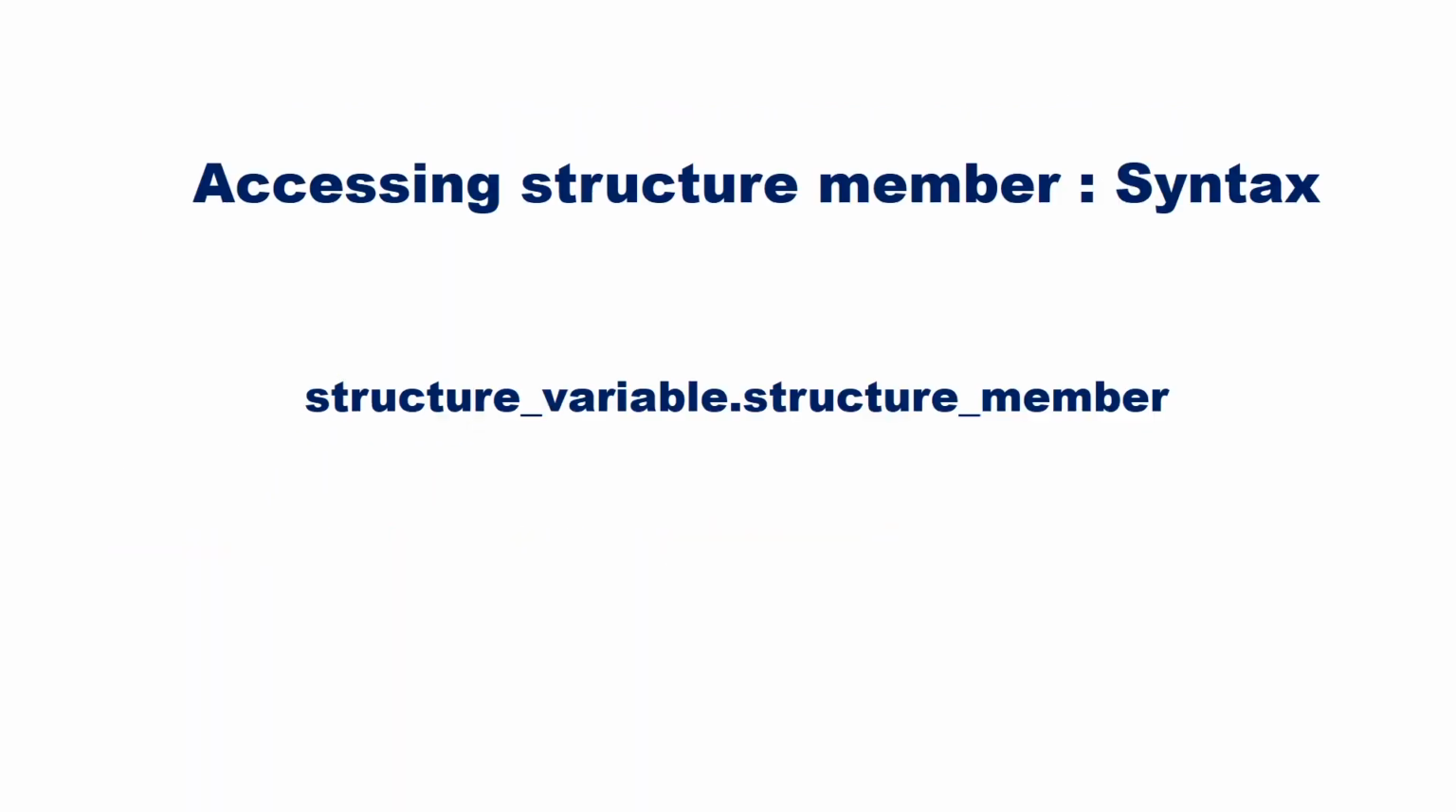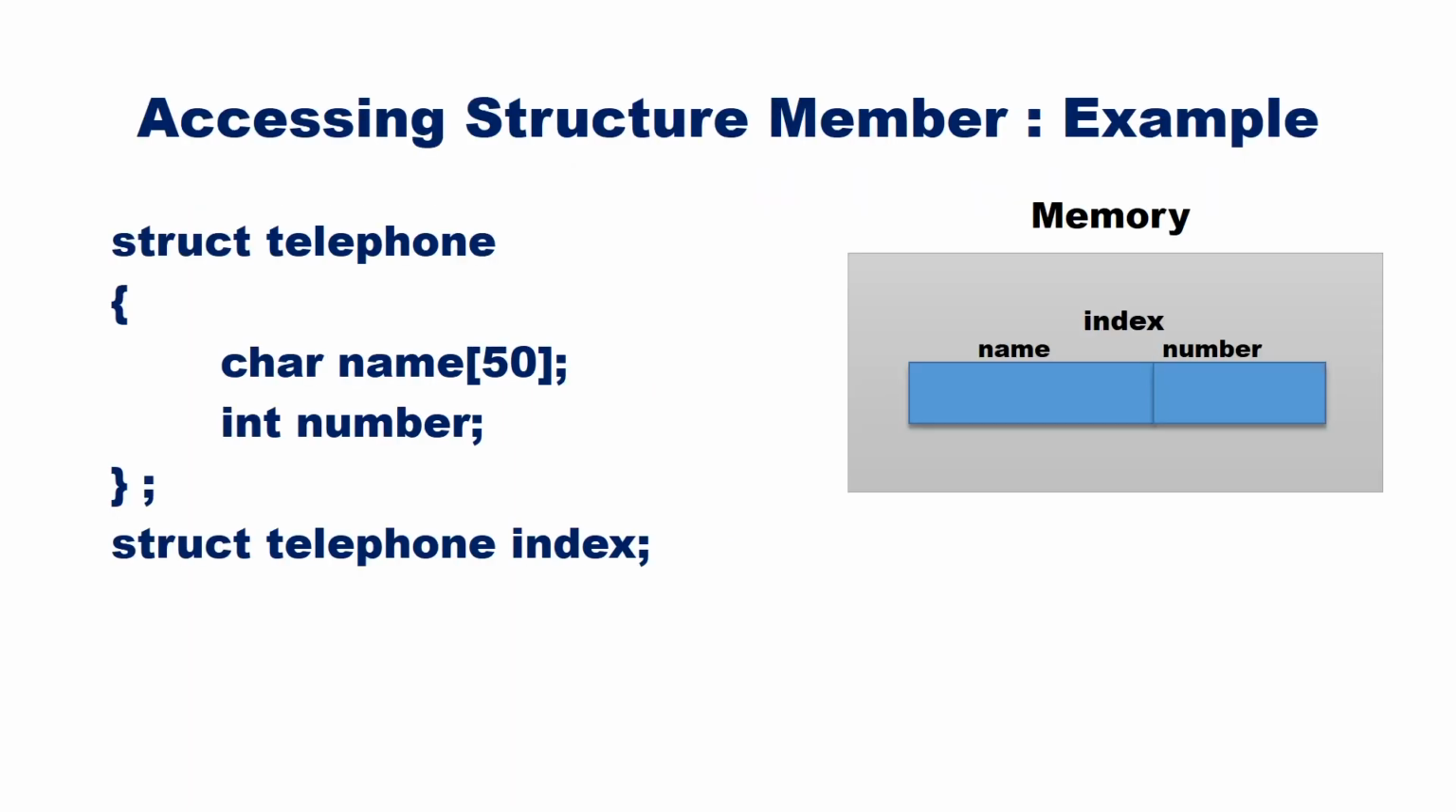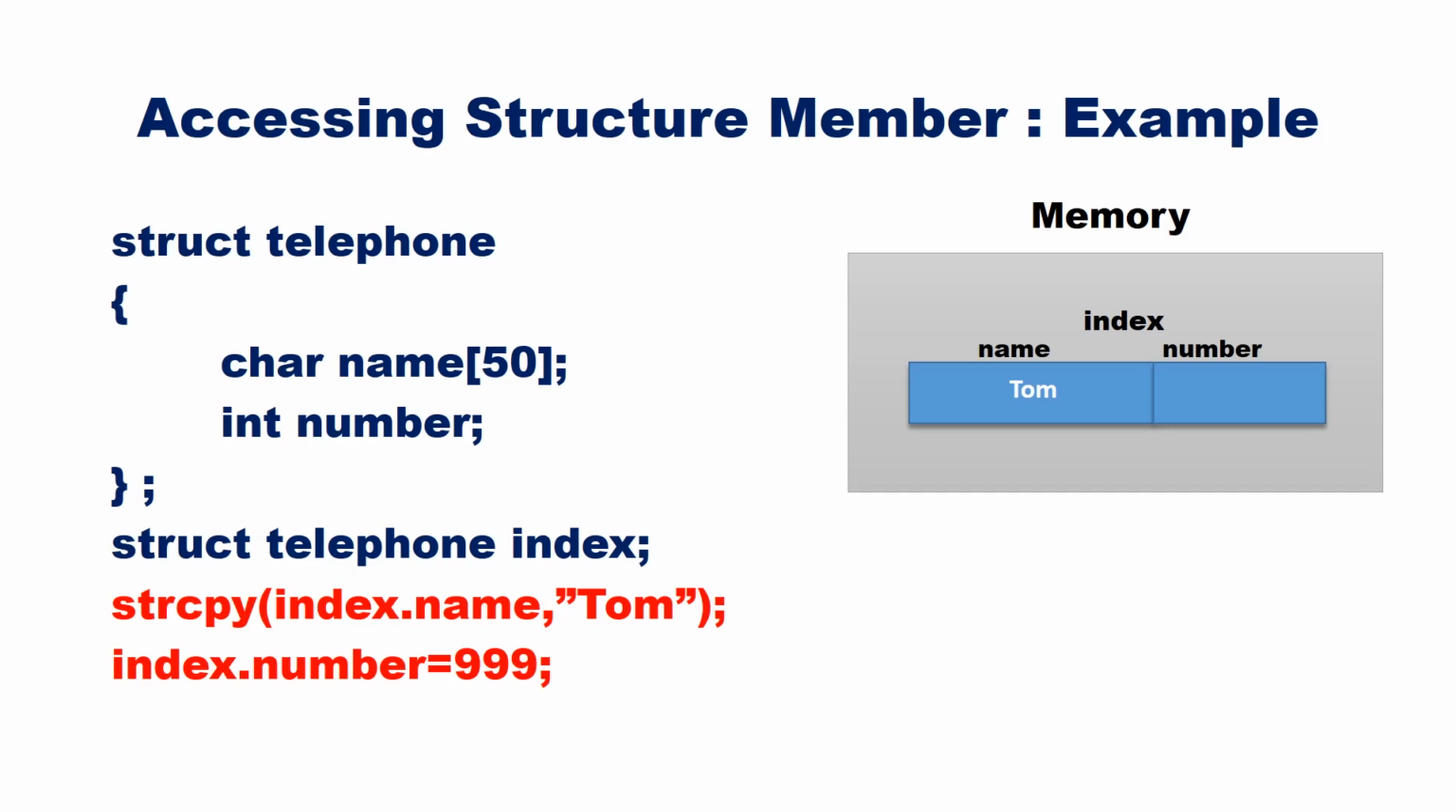Now let us see how to access the individual members of a structure. The syntax for accessing a structure member is struct variable dot struct member. Here index is the variable and name and number are members or fields. In order to access name, we write index.name. Since name is a string, in order to copy the value we use the function strcpy. strcpy(index.name, "Tom") means Tom will be copied into the field name of the index variable. Similarly, index.number = 999 means 999 will be stored in the number field of the variable index.